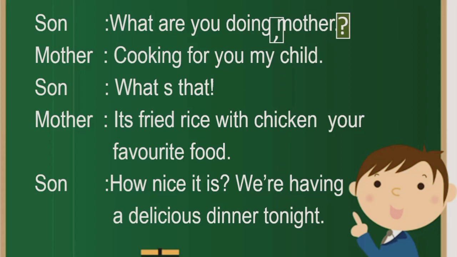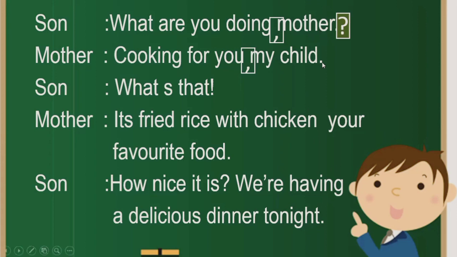Here, she also addressed her son by saying "my child." So you can easily understand we have to use a comma again before the name, my child. And "Cooking for you, my child" was an assertive sentence, so the use of a full stop is quite okay over here.